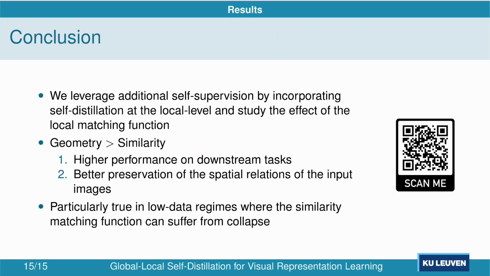In conclusion, we leverage additional self-supervision by incorporating self-distillation at the local level and study the effect of the local matching function. A geometry-based matching function shows advantages over a similarity-based matching function, both in terms of higher performance on downstream tasks and better preservation of the spatial relations of the input image. This is particularly true in low data regimes, in which case we observe a collapse of the similarity-based matching function in some settings.